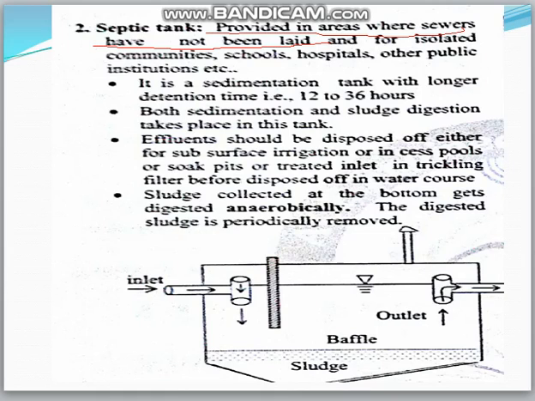Because of isolated communities like schools, hospitals, and other public institutions, there will be no public sewage connection. There is a necessity of septic tanks. Generally, these septic tanks serve a population of up to 300 people.